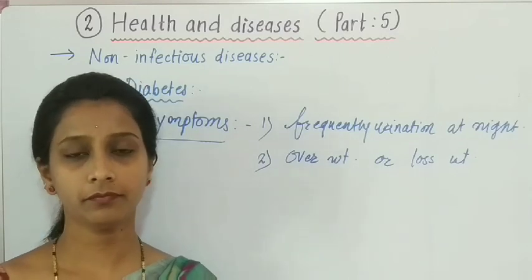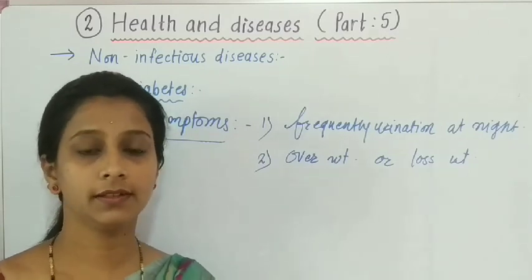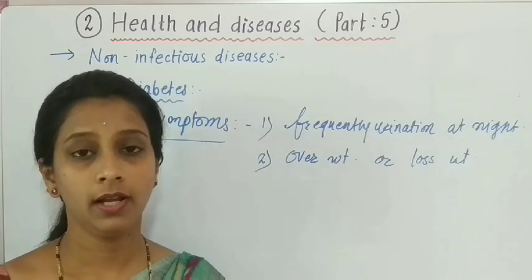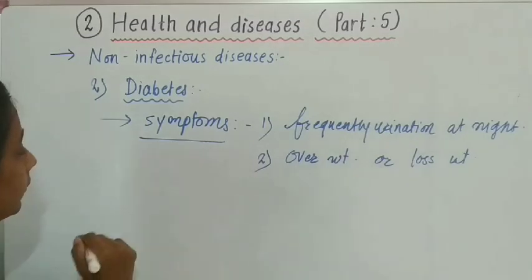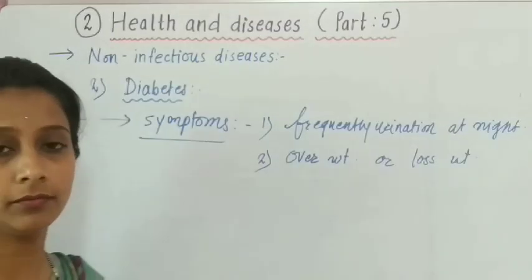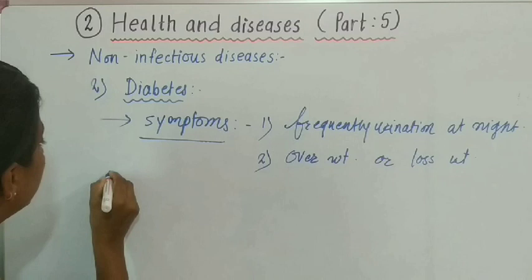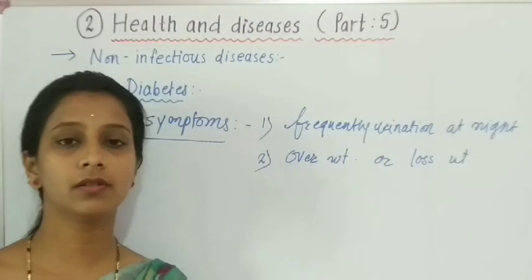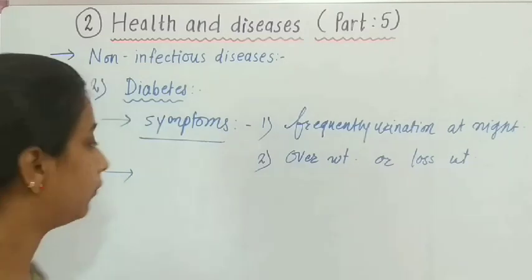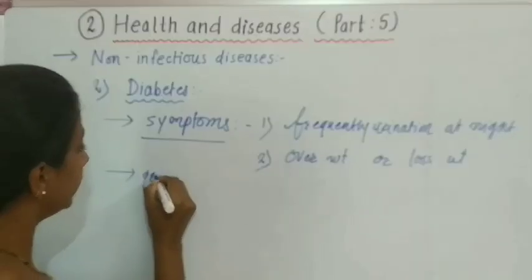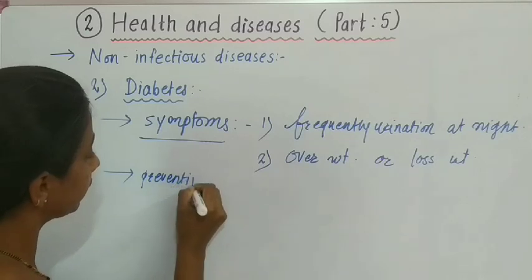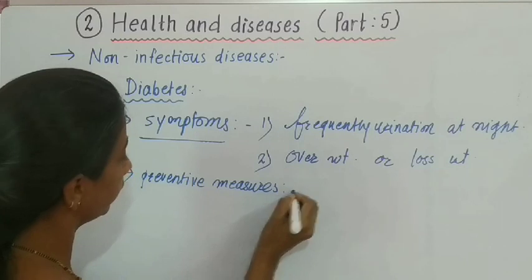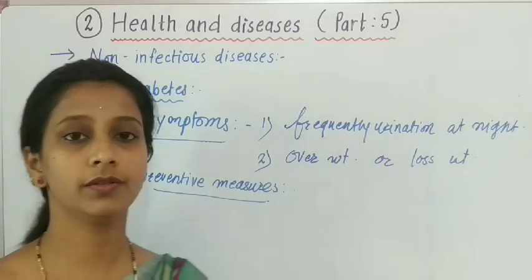Now students, we have seen that the sugar levels are either high or low, and these are the causes of diabetes. Now students, there are several preventive measures for diabetes.